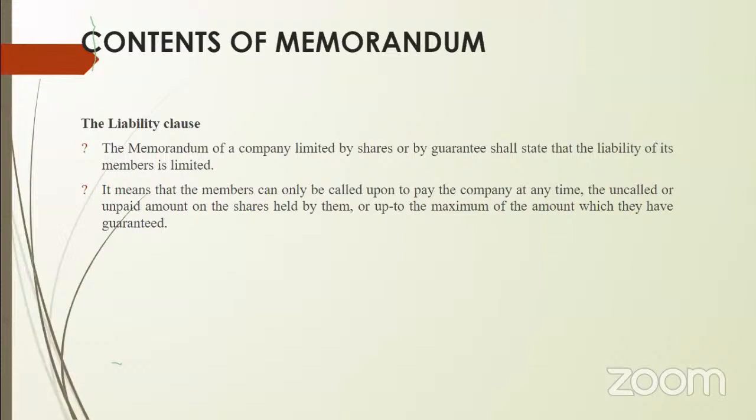Say, for example, if the company, for some reason, has got into losses and the shareholders are asked to pay, then generally whatever the unpaid amount is will be collected. So remember simply: the liability clause tells about the liability of members. What is that? The liability of members is limited, either limited by shares or limited by guarantee. Limited by shares means limited to the extent of the face value of the shares.